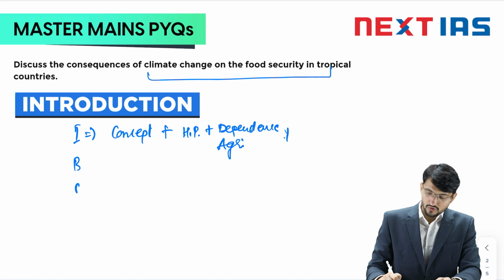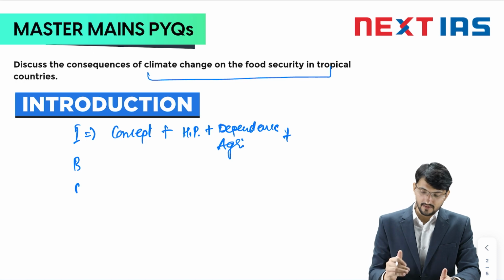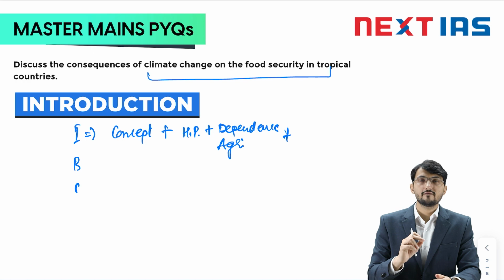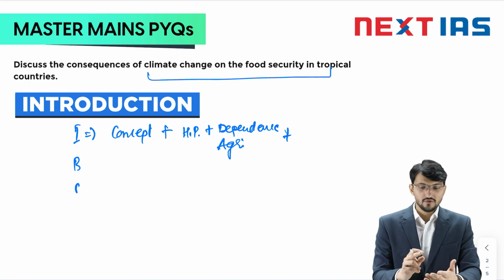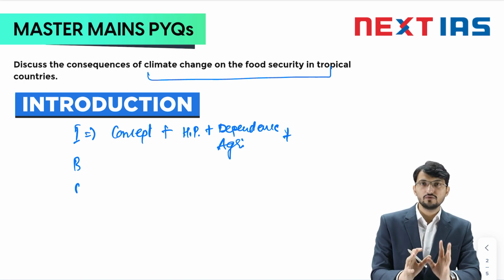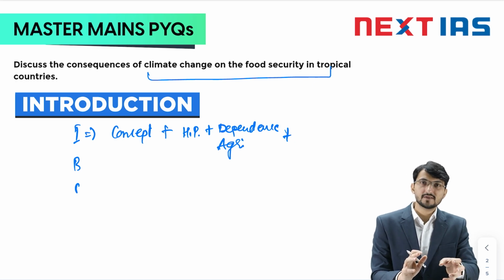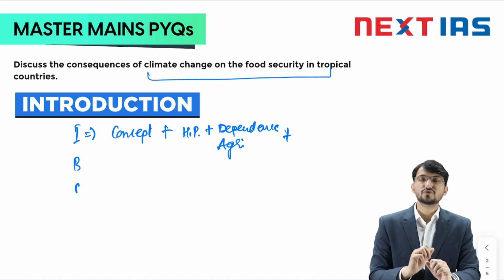Apart from this, you also mention, it may not be feasible for you to mention in an introduction, we will mention in conclusion, but here you can also write a line that these tropical countries are not well prepared to take up these challenges because they do not have funds, they do not have technology, they are largely poor, and the global GDP is also very skewed. The tropical countries are about 25% of the GDP of the temperate countries. So that you should remember.